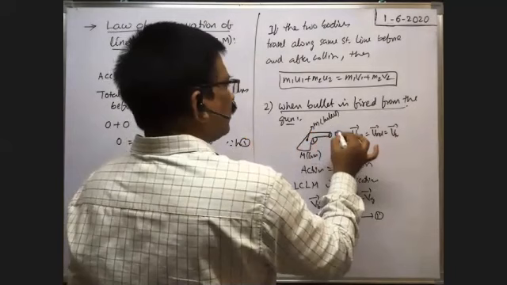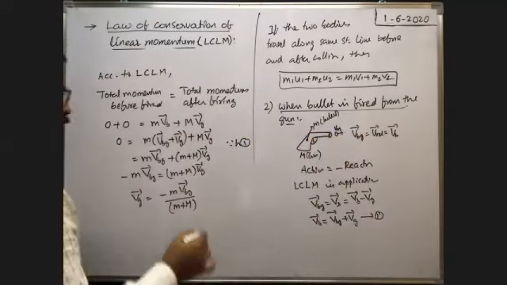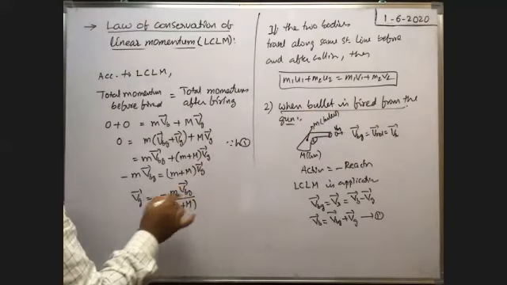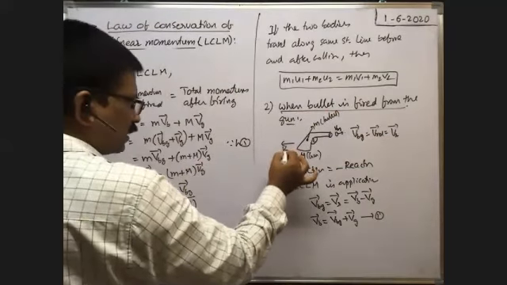Velocity of the bullet with respect to the gun is in this direction. That's why it is towards the right, meaning positive. Then we got a minus sign. That means the gun moves backwards with a velocity Vg.